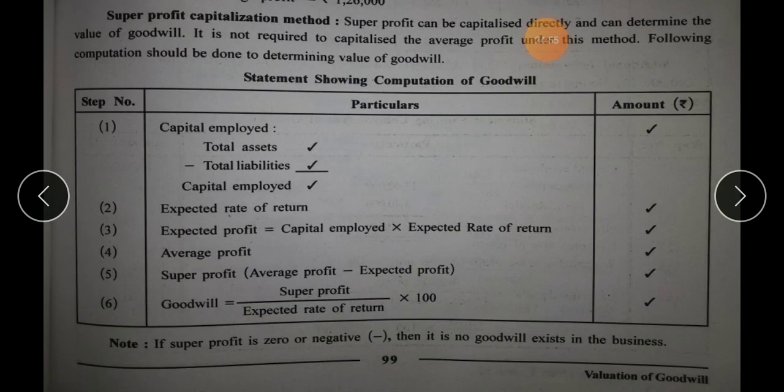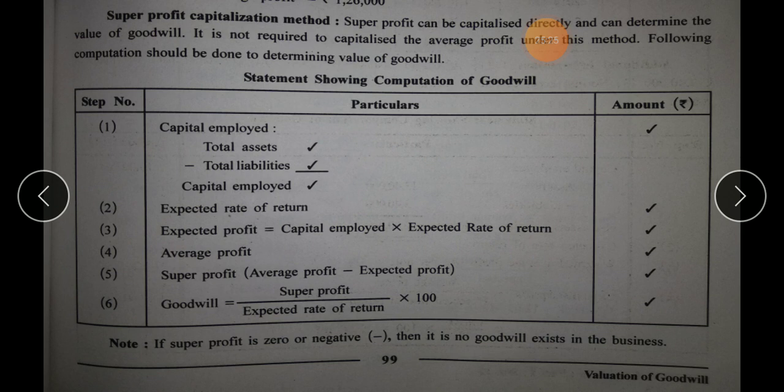Talking about the last method which is not in the list, the 4 methods that we have understood. And the last method is super profit capitalization method. Again, you are having 6 steps to be followed. The first and second step again remains same. The third step says expected profit, and which is capital employed into expected rate of return.